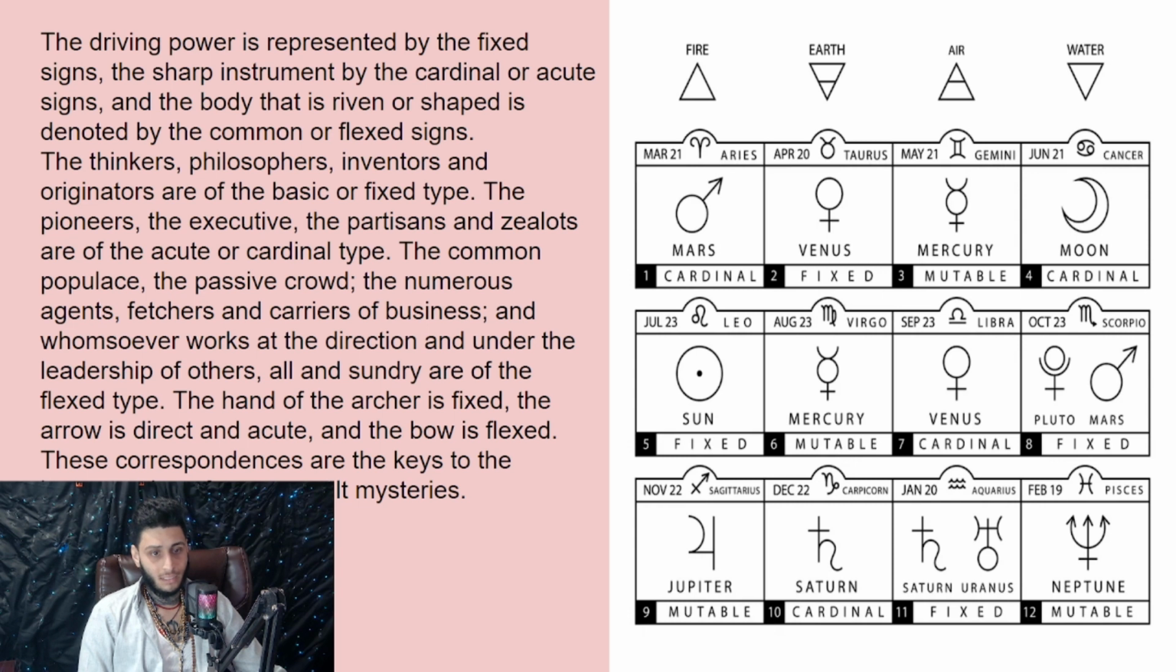These correspondences are the keys to the interpretation of many occult mysteries. So this explains how life comes about. This explains how there is a connection between the cosmos and how humans interact, and how humans act and their temperaments, and how there is love and suffering, and how all these things come together.